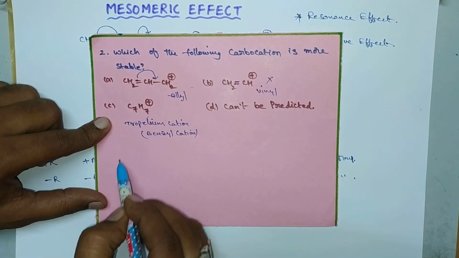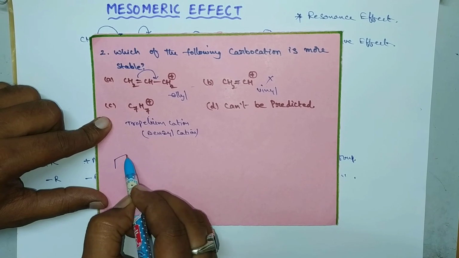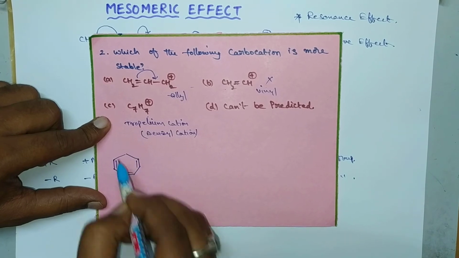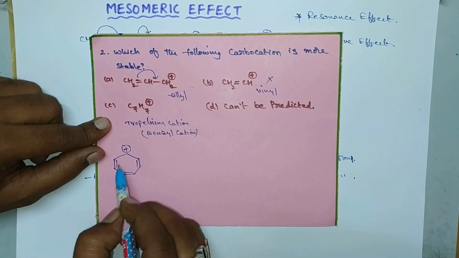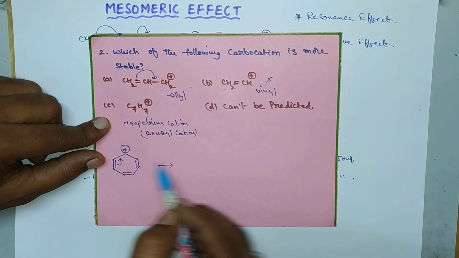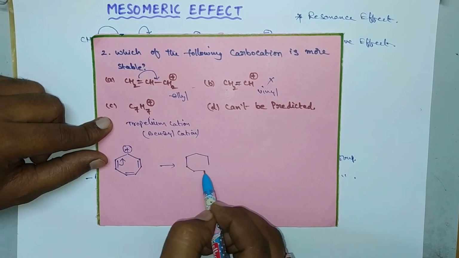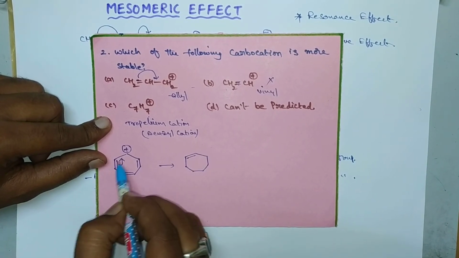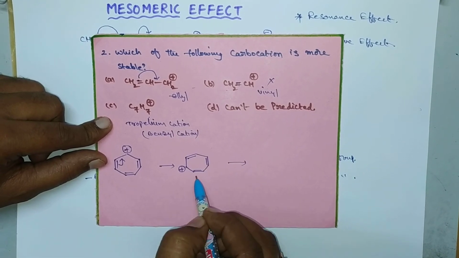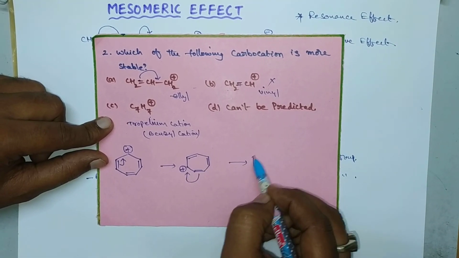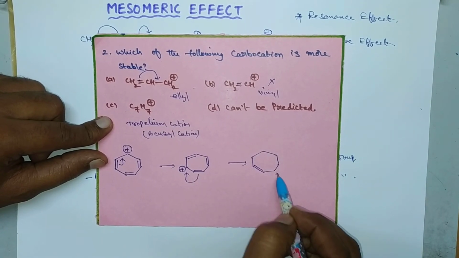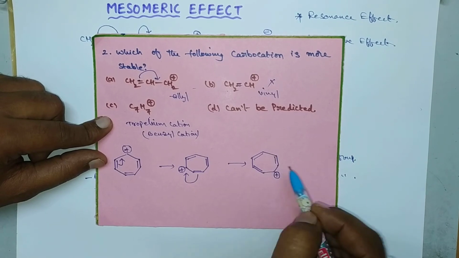So let us consider about C. So this is C7H7, this is tropylium cation, this is like this, and positive charge will be here. This tropylium cation undergoes mesomeric effect. Here the displacement of pi electrons takes place and forms certain resonance structure. Here it will be formed pi bond, here it is positive charge. So these two are as it is. So again the displacement of pi electrons in this direction. Then a bond is formed here, positive charge will be here like this.